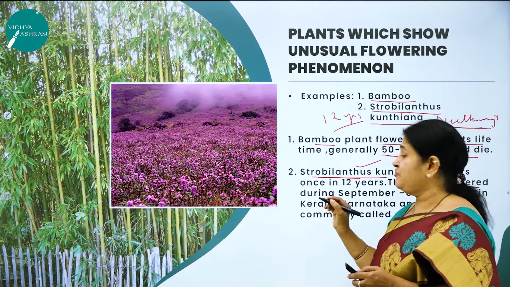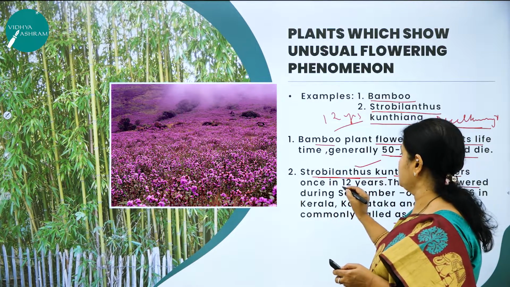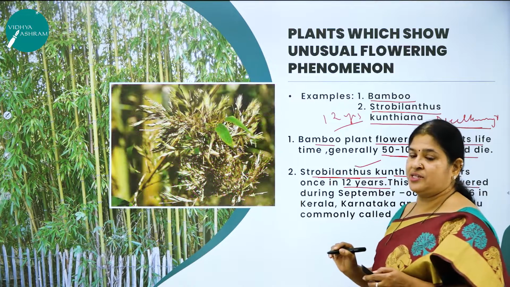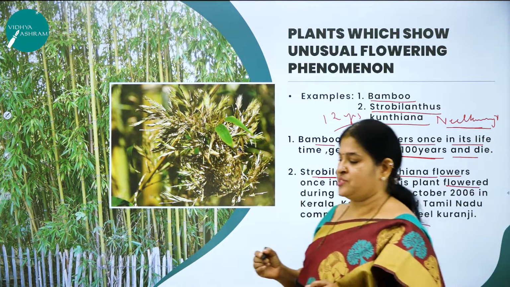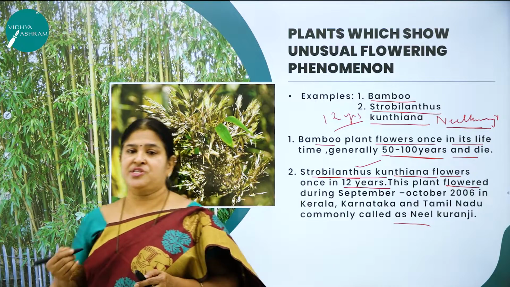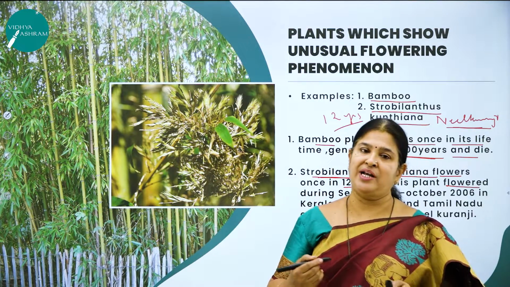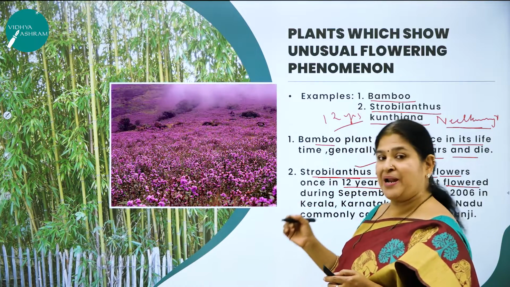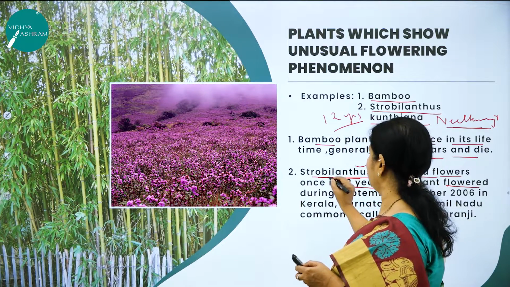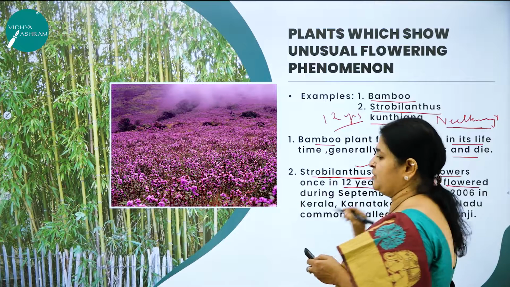And when does it flower or blossom? It blossoms once in 12 years. So this is also a very important question which is asked in the PU board question paper. Name the plant which flowers once in 12 years. So what is the answer? The plant that flowers once in 12 years is Strobilanthes kuntiana.